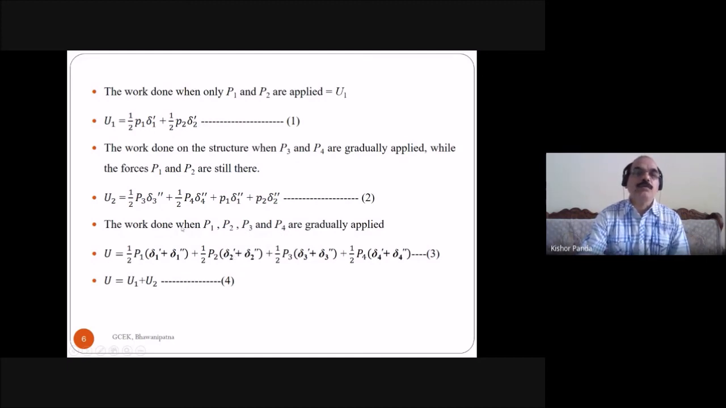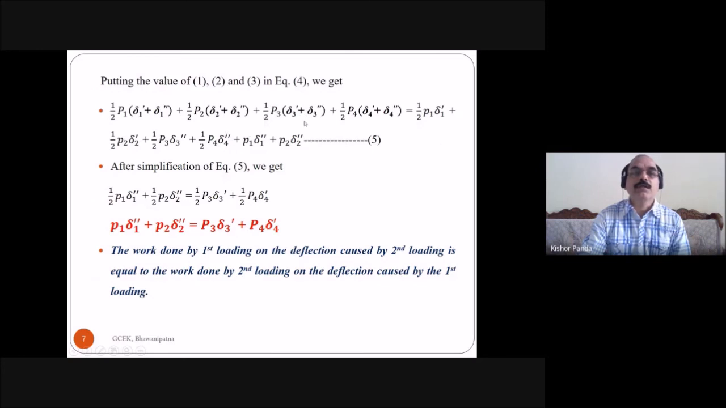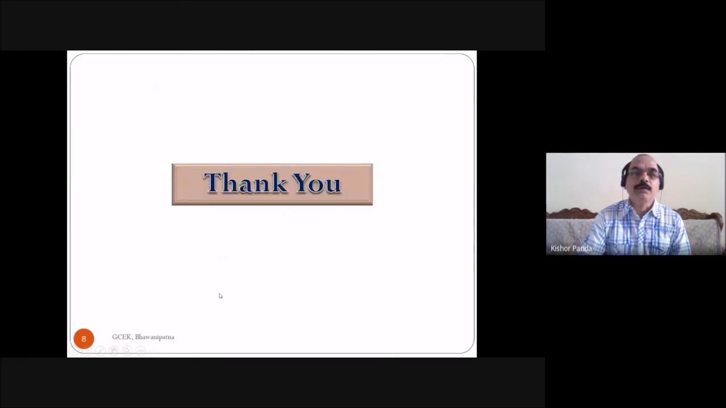Then the total work done due to these four forces is equal to the work done due to the forces P1 and P2, plus the work done due to the forces P3 and P4 while the forces P1 and P2 are still there. After putting these in and simplifying, we get the final expression: the work done by the first loading on the deflection caused by the second loading is equal to the work done by the second loading on the deflection caused by the first loading. So this is all about Betti's law.